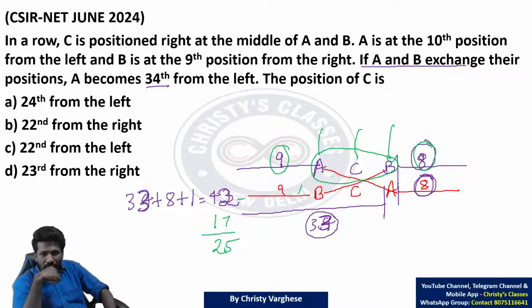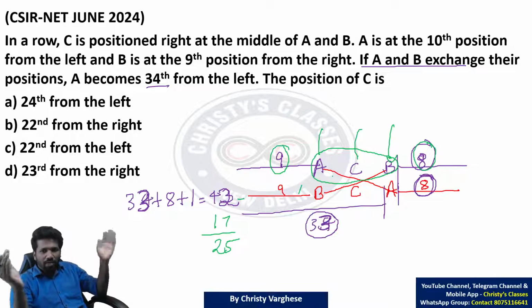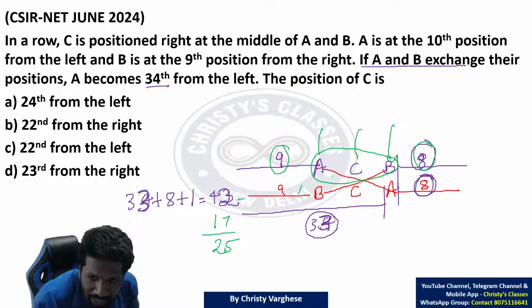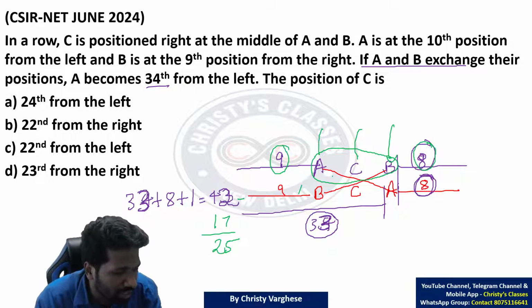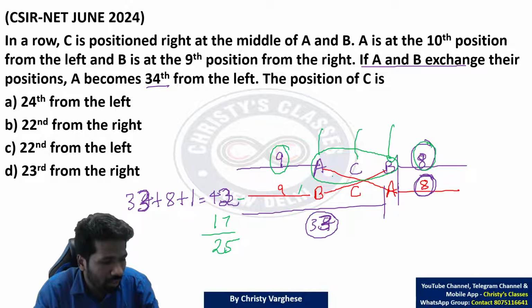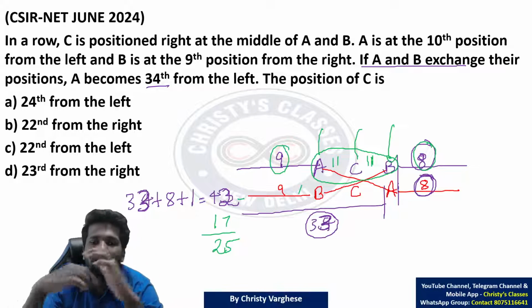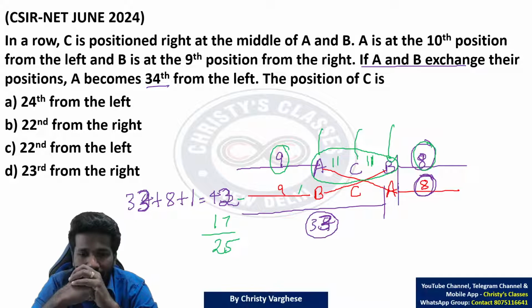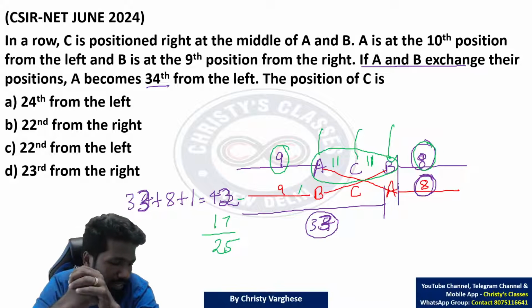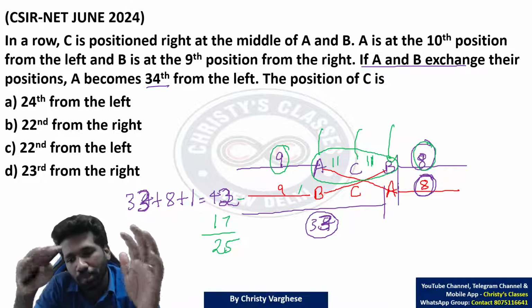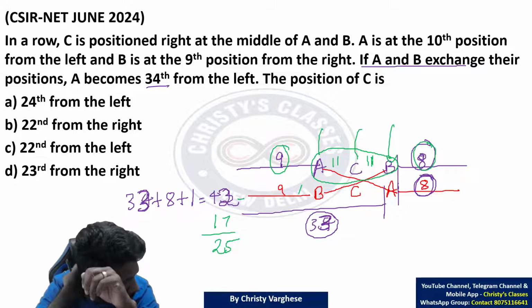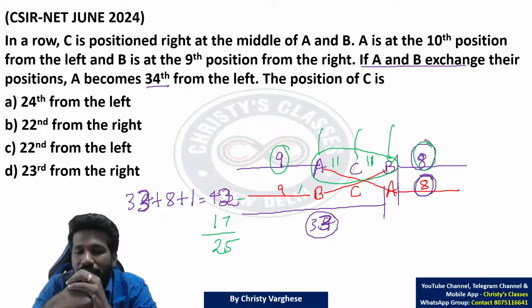That 22 people between A and C and between B and C should be equally divided. Equally divided means 22 halved, 11 people here and 11 people here. How many of you understood this properly? Is the idea of 11 people clear or not? There is another approach also, but this may be even easier to understand, that is what I am thinking.